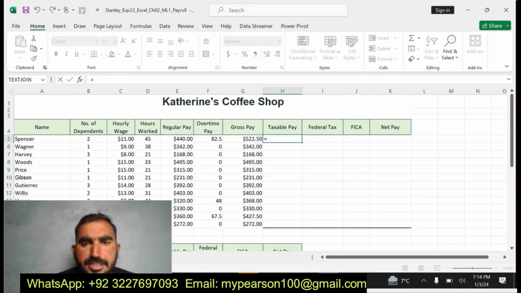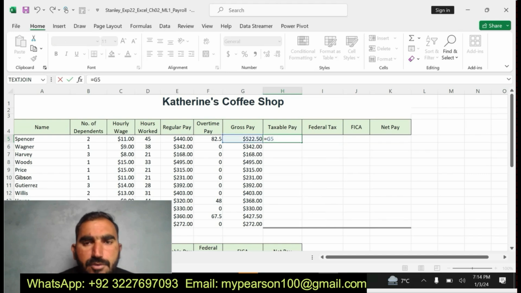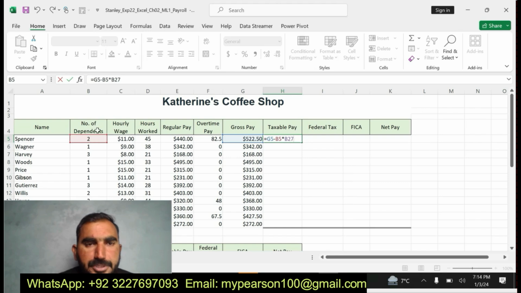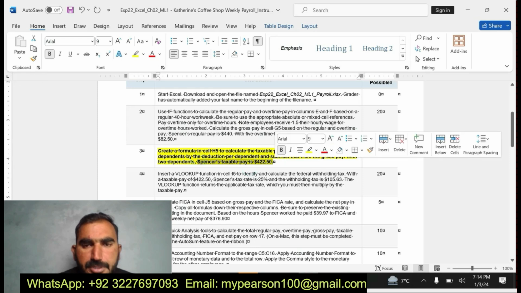Next, in taxable pay, I'm going to find the value for the taxable pay, equal to G5 minus, G5 minus B5, the number of dependents multiplied by B27.